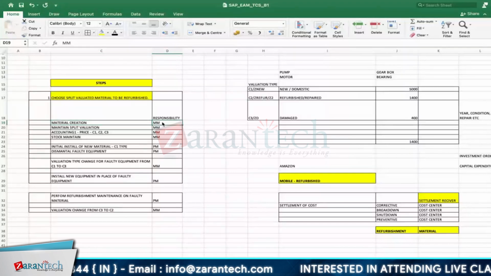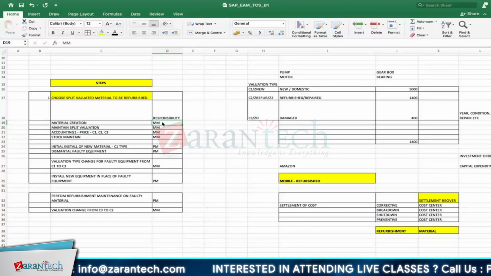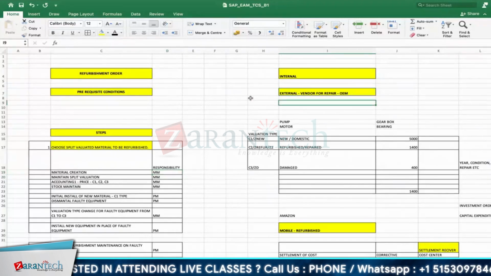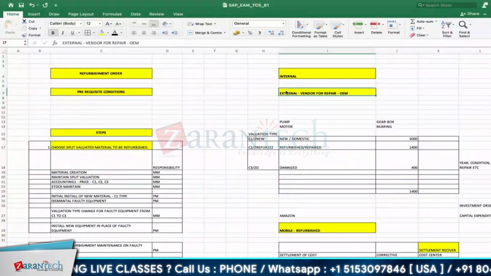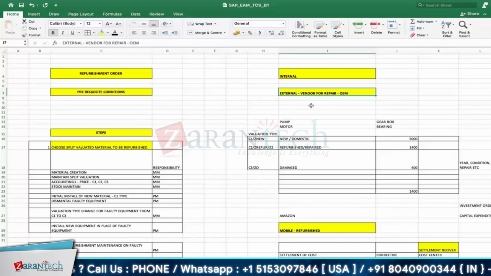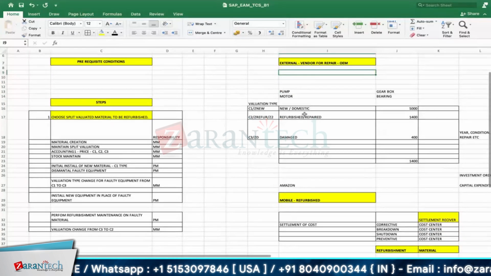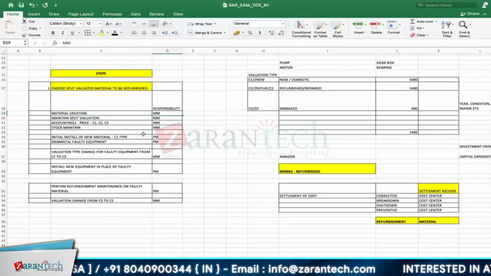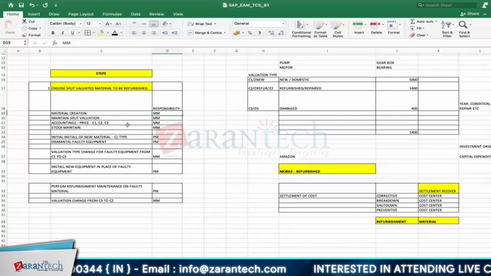Why? Because it is a mandatory requirement. Suppose you want to send it outside to a vendor. Then after repair, you don't know which component or equipment it is, because similar ones will be there in some cases, that means serialized material. So first we maintain the normal material creation, responsibilities; I have just mentioned the line items to save time.